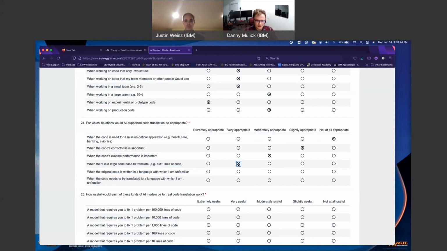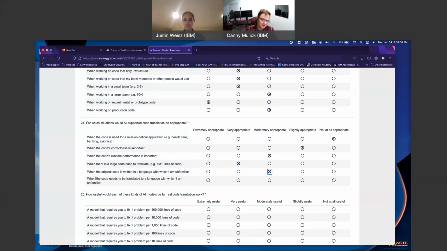I'd say appropriate for translation of a large code base, because I'm assuming the runtime of the translation is much faster than a human having to copy and paste or type and translate things like that. I'd still say moderately appropriate for an unfamiliar language. If it was me, I would still prefer to start looking at not habits, but mannerisms of the language that I'm writing in. More code examples, things like that. Potentially, again, this could be an example.